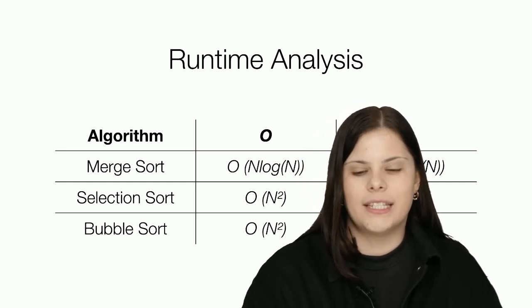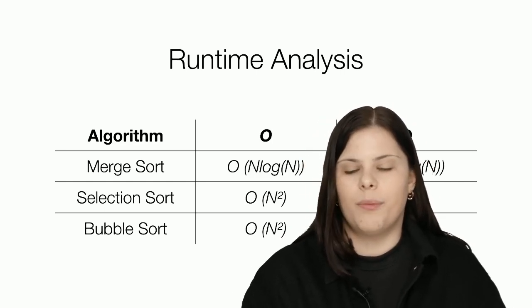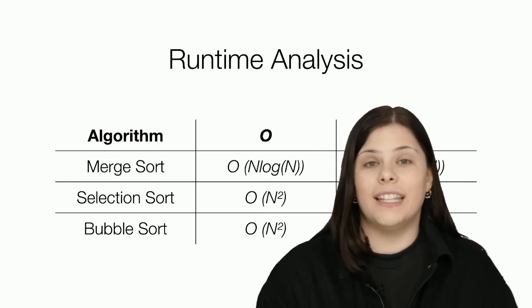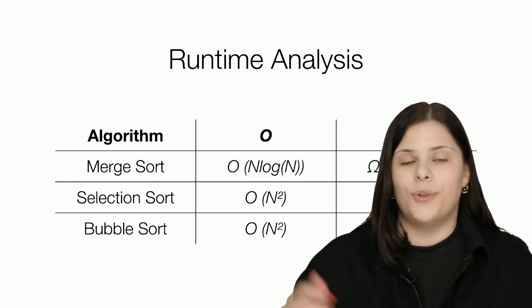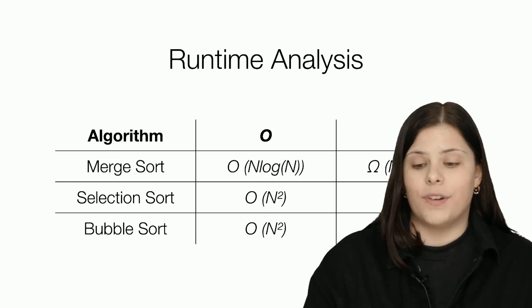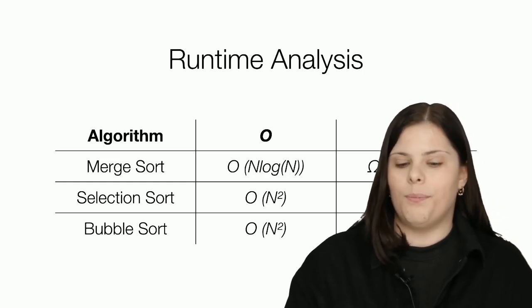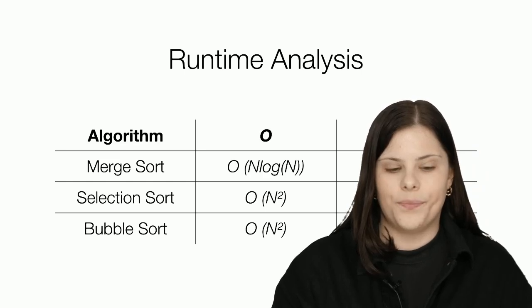In which case would we use bubble sort over merge sort? Exactly, if the list is already sorted, right? If we want to do just one pass to figure out if the list is already sorted or not, bubble sort might be a way to go.